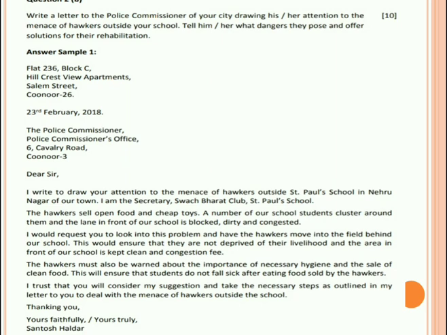The hawkers sell open food and cheap toys. A number of our school students cluster around them and the lane in front of our school is blocked, dirty and congested. I would request you to look into this problem and have the hawkers move into the field behind our school. This would ensure that they are not deprived of their livelihood and the area in front of our school is kept clean and congestion free. The hawkers must also be warned about the importance of necessary hygiene and the sale of clean food. This will ensure that students do not fall sick after eating food sold by the hawkers.